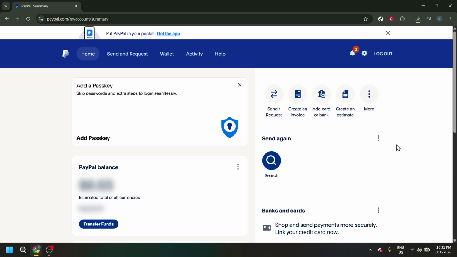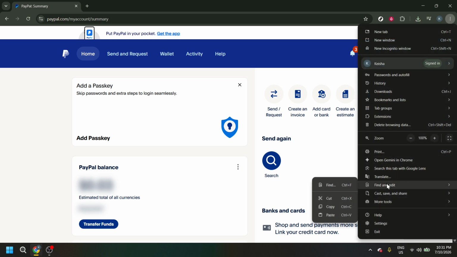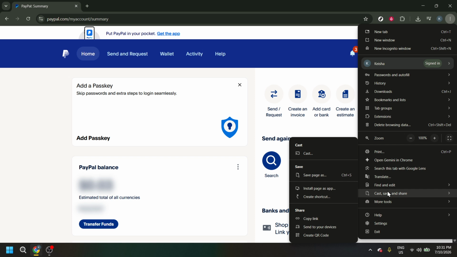After opening that menu, look for the option called Cast, Save, and Share, and tap on it. Depending on your device or browser version, this section may group together sharing and installation features. Take your time here and make sure you select the correct option, because this is where the install feature is located. Next, find and tap Install Page as App.